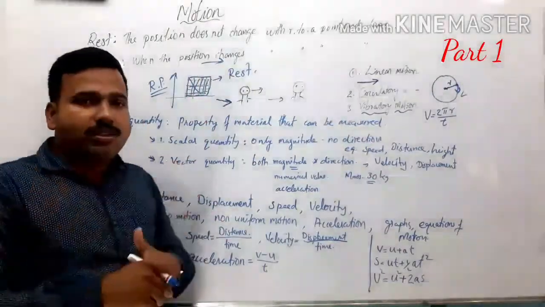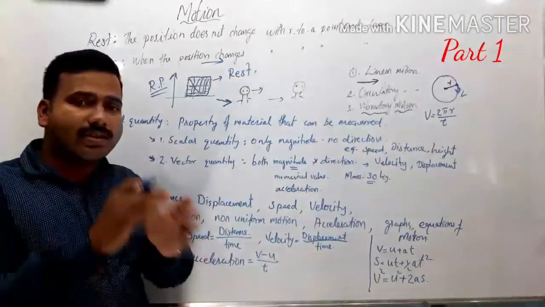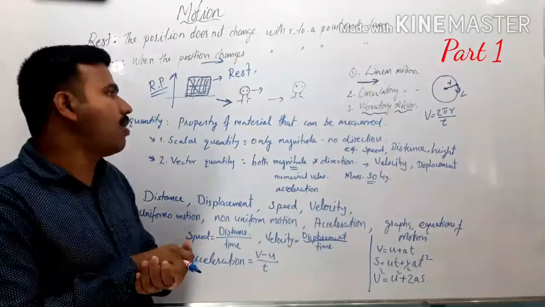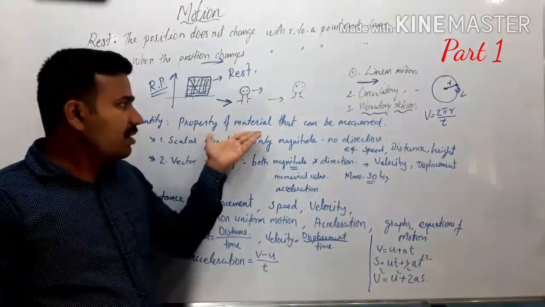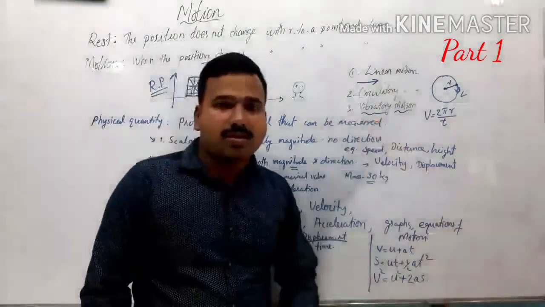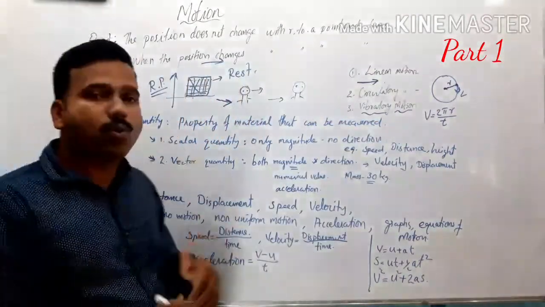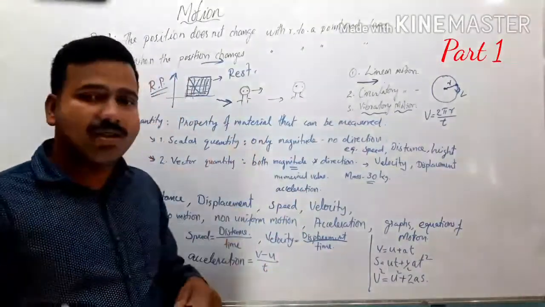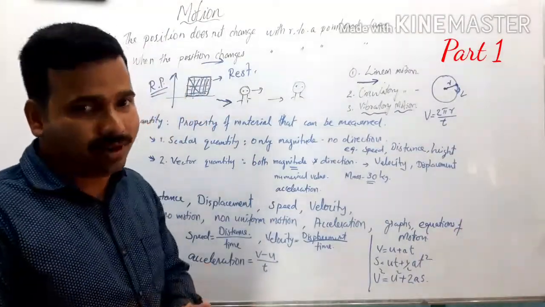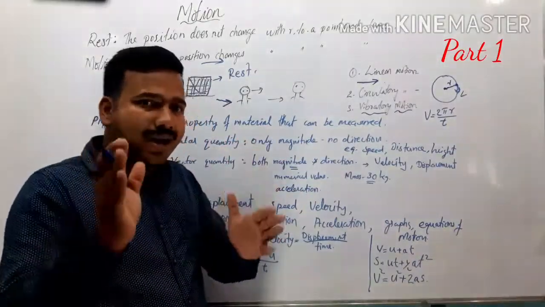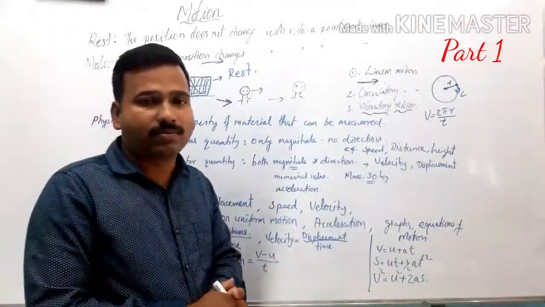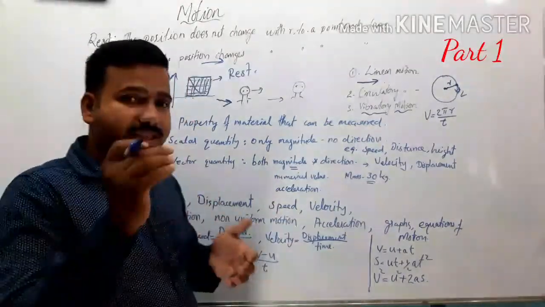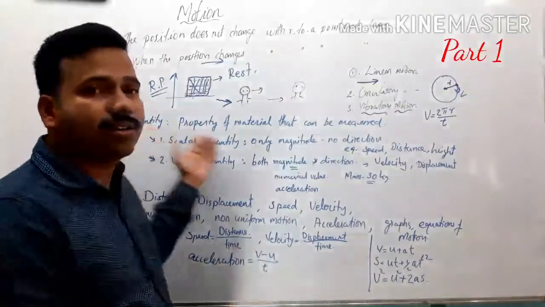So in this chapter, let us look at the next concept that is coming, physical quantity. What do you mean by physical quantity? Suppose the property of the material that can be measured is known as physical quantity. For example, your height. You can measure your height, say 170 centimeter, 150 centimeter. A particular quantity that can be measured, say your mass, your weight, 50 kilogram, 60 kilogram, this quantity which can be measured is known as physical quantity.